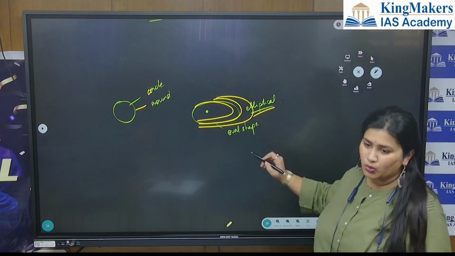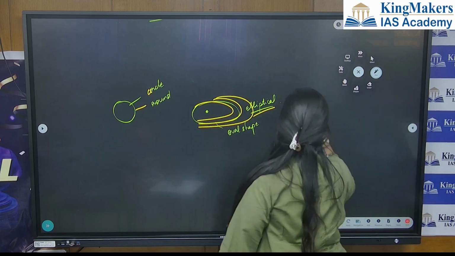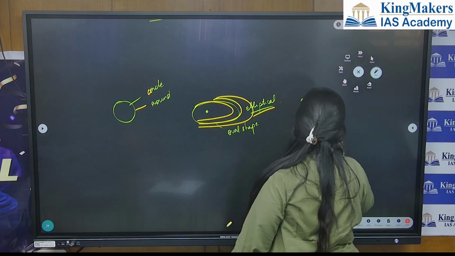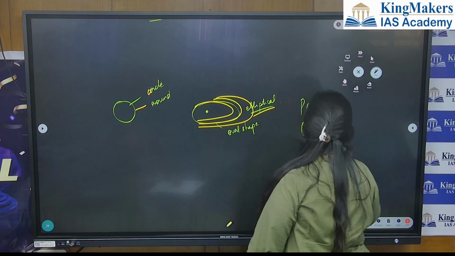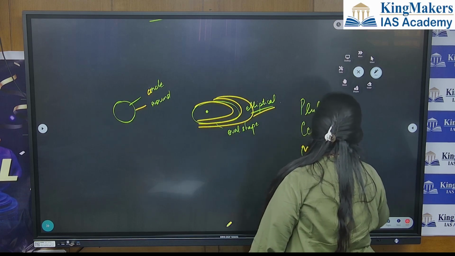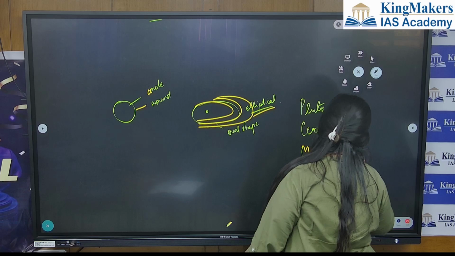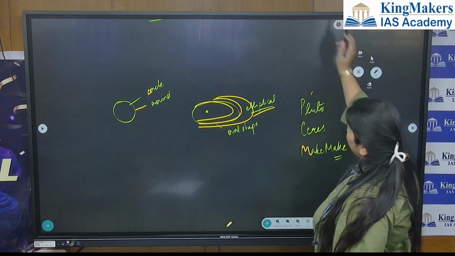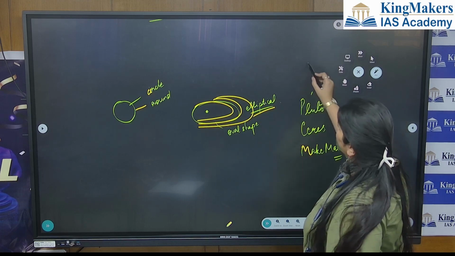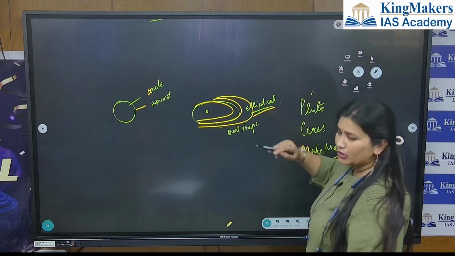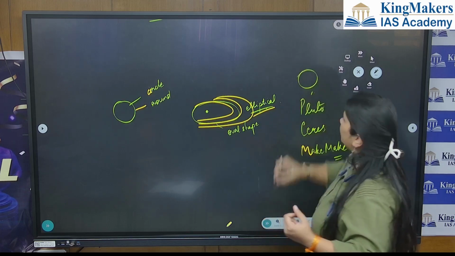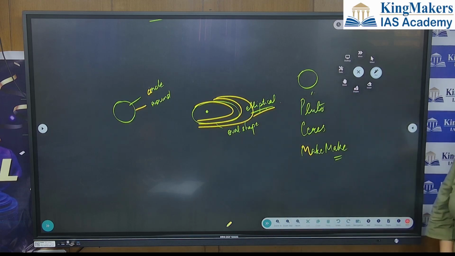But Pluto, Ceres, Makemake, these are dwarf planets, okay? First of all, very outside. Plus, second thing, they are not in this elliptical. They are not revolving in the elliptical orbits. They are revolving in round.